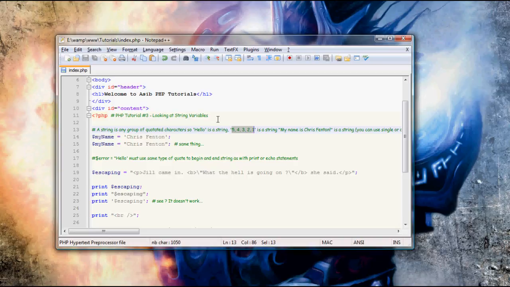It can be single quotes or double quotes. My name is Chris Fenton between double quotes is fine. And also note, by characters I mean not only letters, but also numbers and punctuation. So a comma is a character, and when it's between any type of quotes, it's a string.